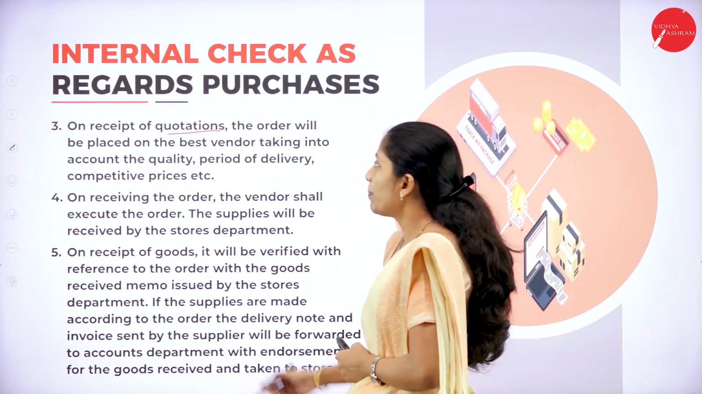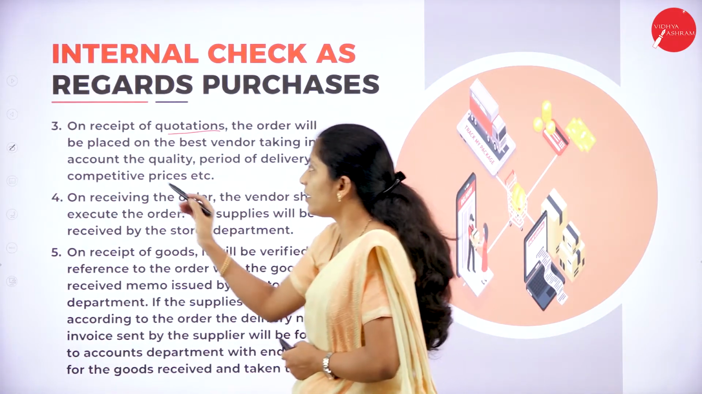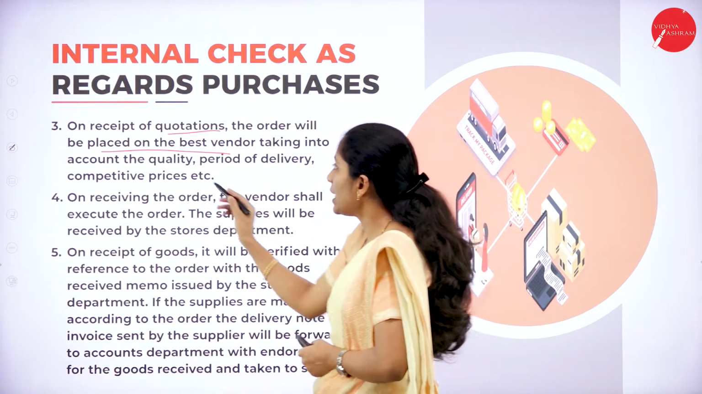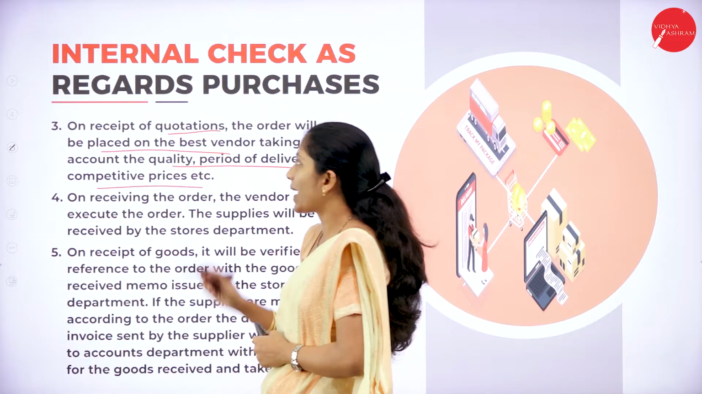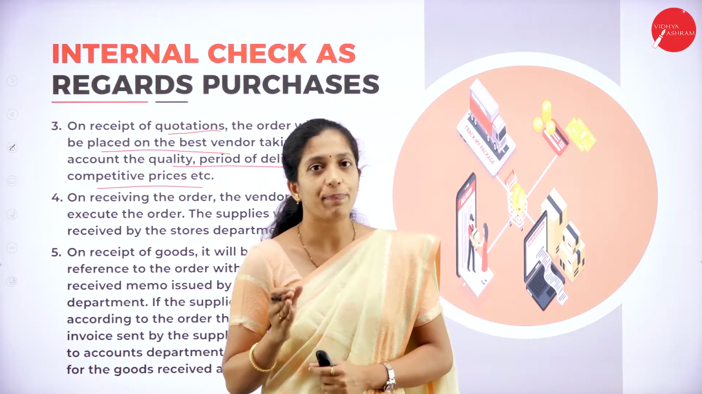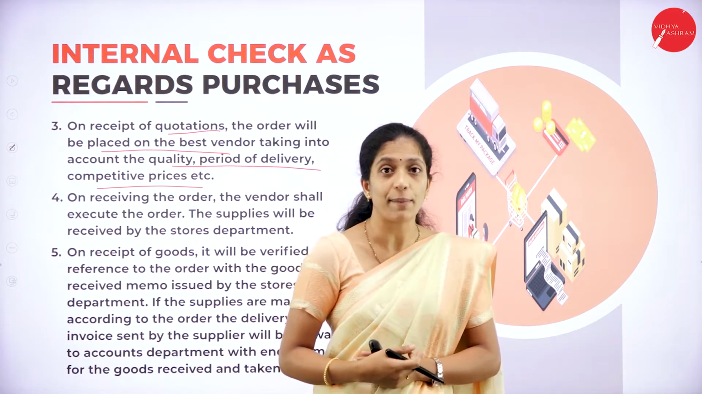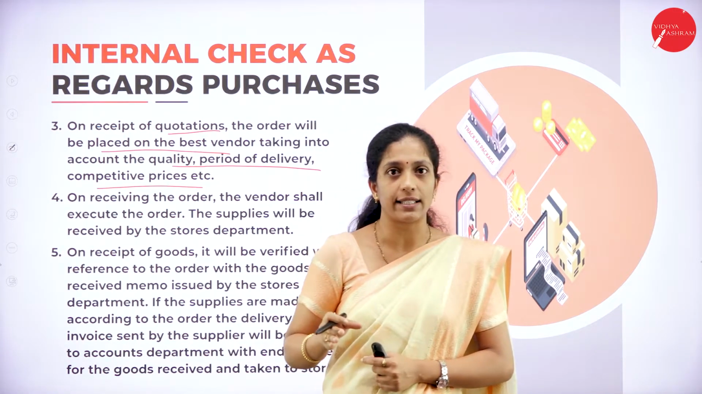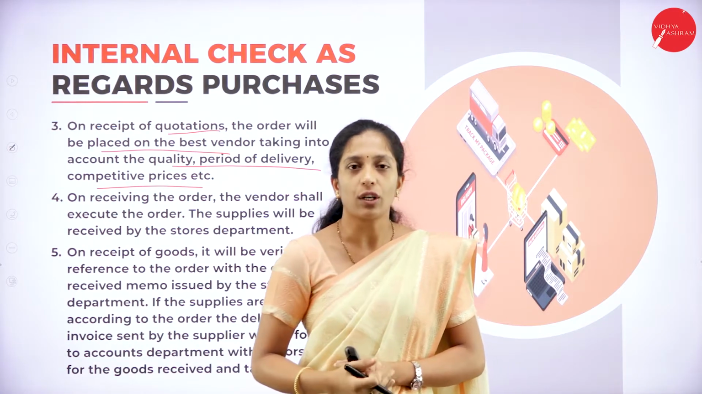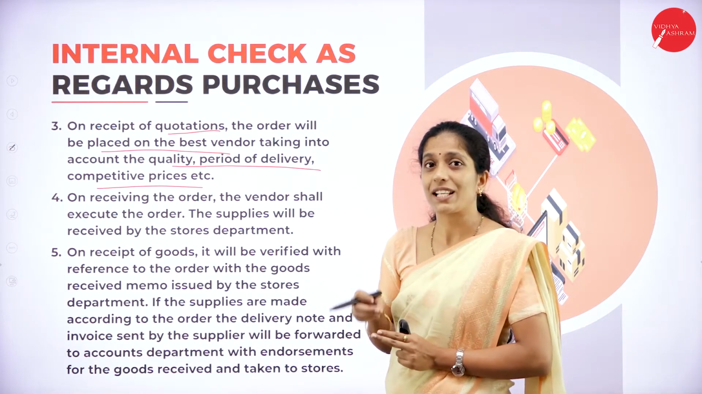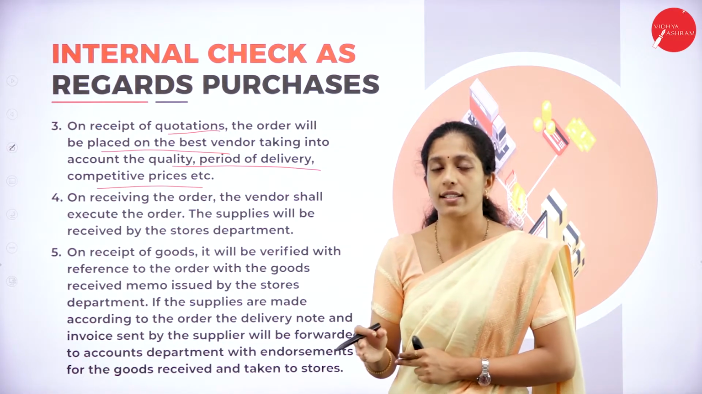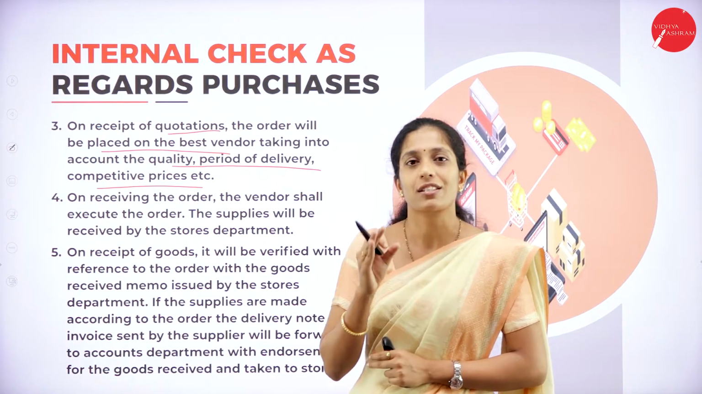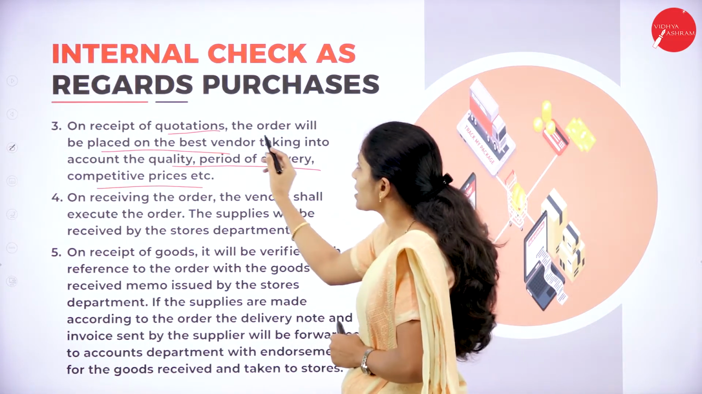Now what is the third step? On receipt of quotations, the order will be placed with the best vendor, taking into account the quality, period of delivery, competitive price, etc. Now the second step is they will ask for quotations from the suppliers. As I told, there are a number of suppliers who would be providing goods to the organization. Now they have asked for the quotation, and the quotation has been given by the suppliers or vendors. Now what is the work of the purchase department? It will select the best quotation, so it will select the best seller.